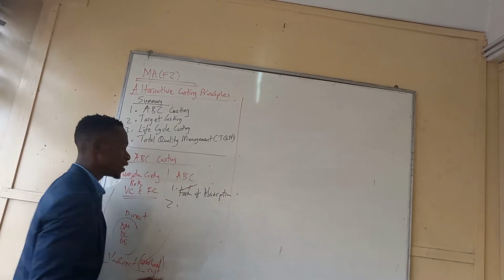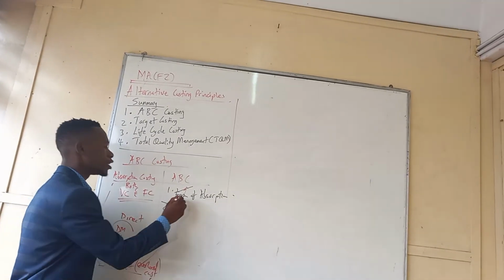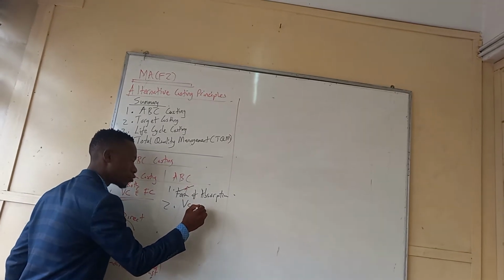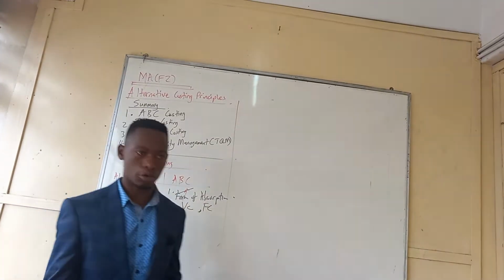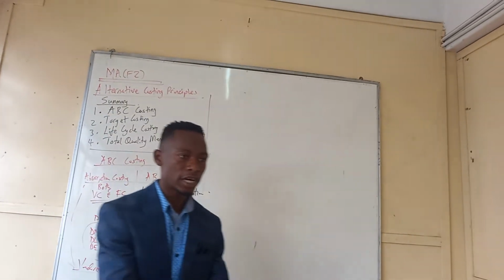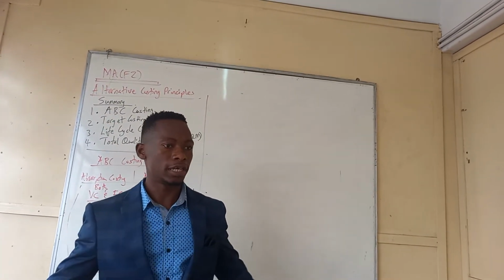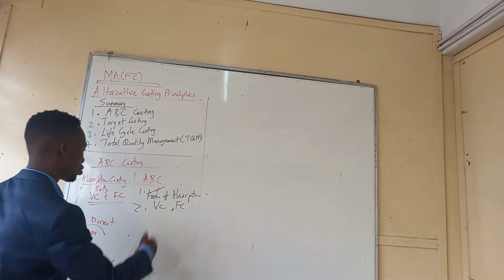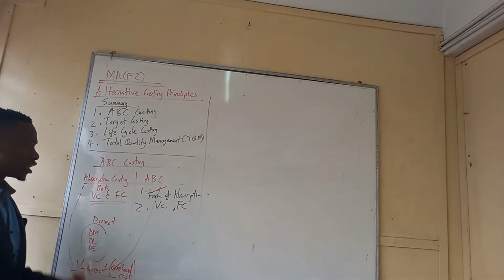Number two, since it's a form of absorption costing, it also considers both the variable cost and the fixed cost. So if they say activity-based costing focuses on the variable cost only, that's incorrect. It focuses on both the variable cost and the fixed cost.